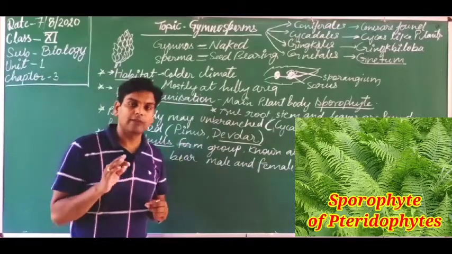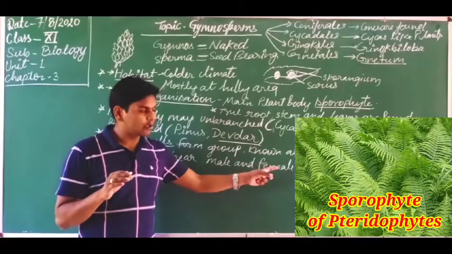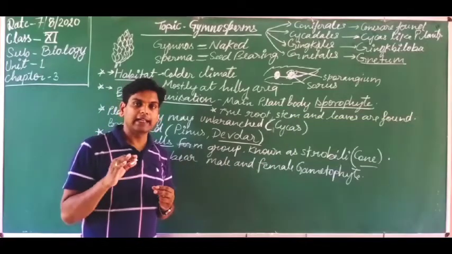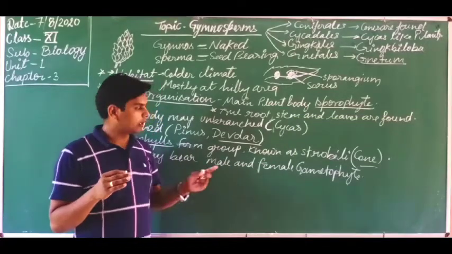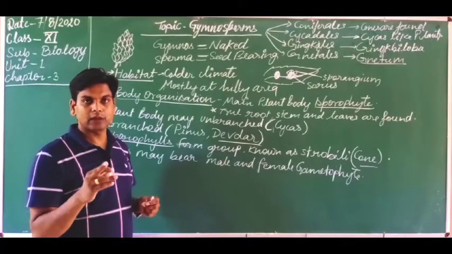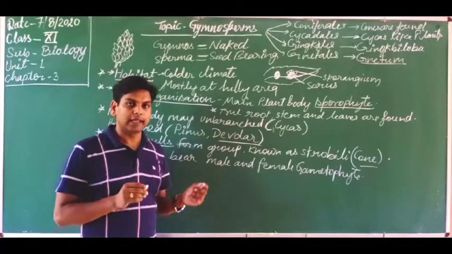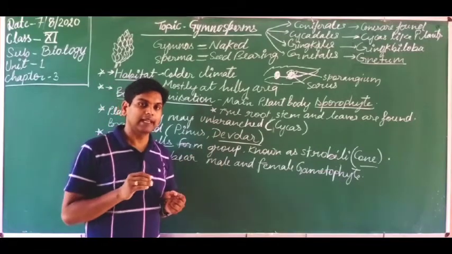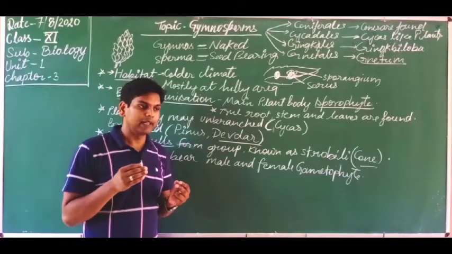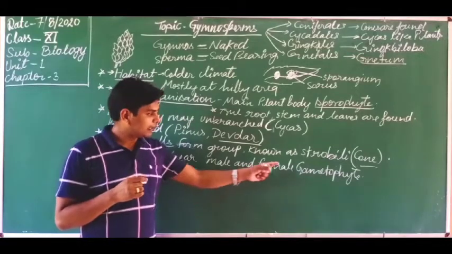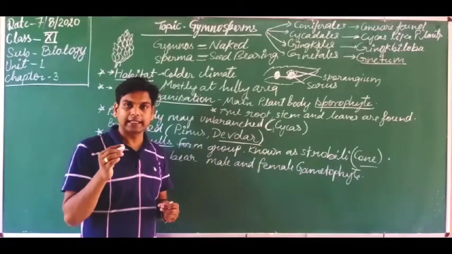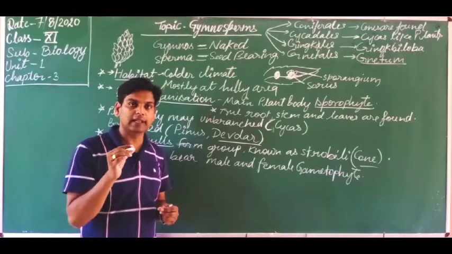That is why in pteridophytes the gametophyte is modified, short-lived, and known as the prothallus. But here the gametophyte is reduced, and its lifespan is very much reduced. That is why this gametophyte is a smaller structure and short-lived.